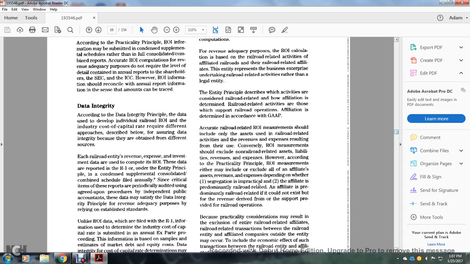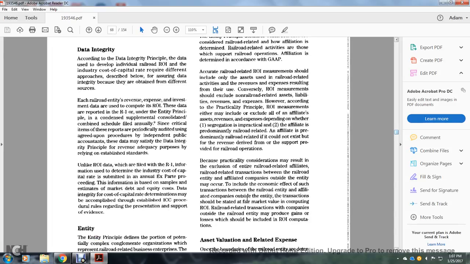An affiliate is predominantly railroad-related if it cannot exist, but for revenue derived from the support provided to railroad operations.